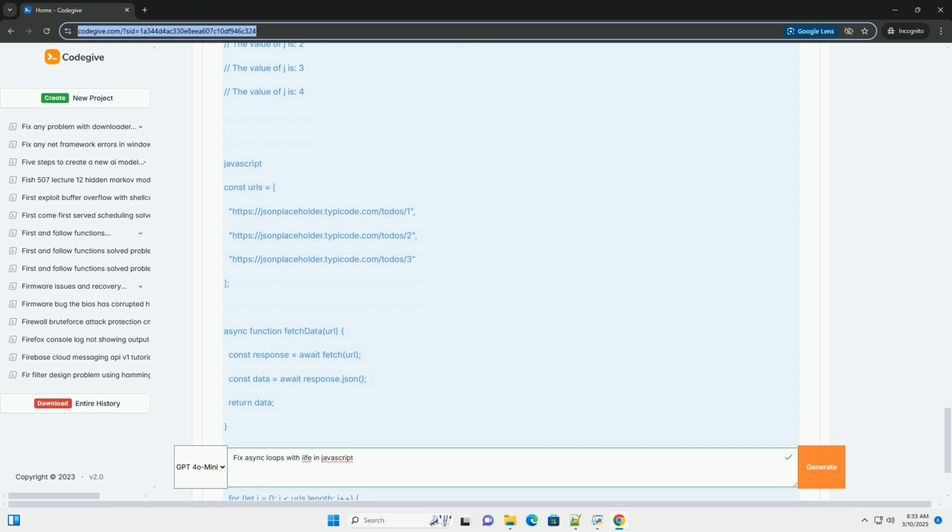By understanding the nuances of asynchronous operations and closures, and by utilizing techniques like IIFEs, map, Promise.all, and proper error handling, you can write robust and predictable asynchronous JavaScript code. Remember to choose the solution that best fits the specific requirements of your application.